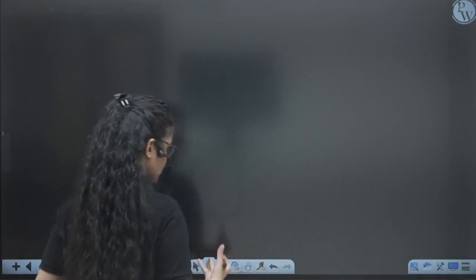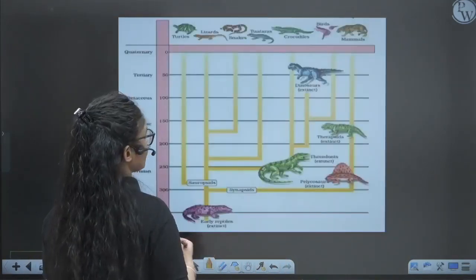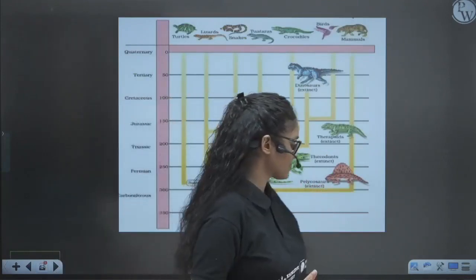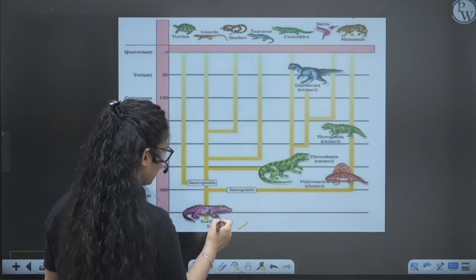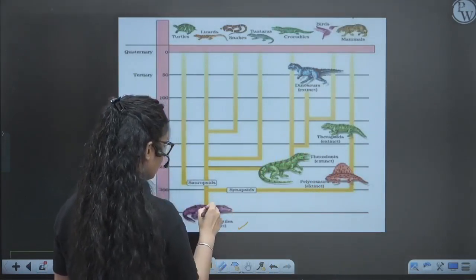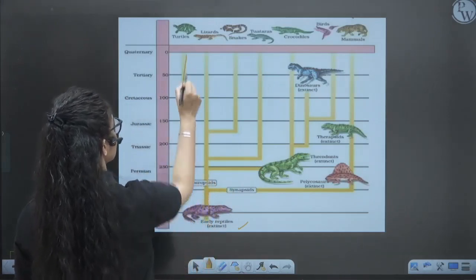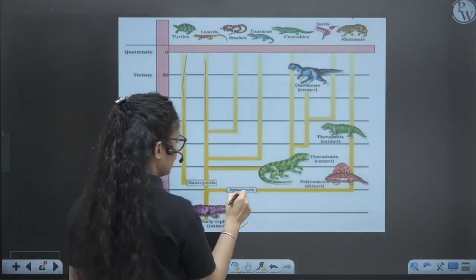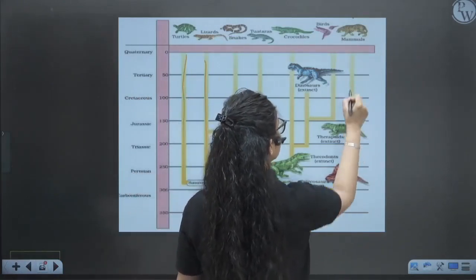Now we are seeing the other part that is given in our NCERT about the origin of other organisms, right? If we see this graph, they have talked about these dinosaurs. You can see the early reptiles known as synapsida give rise to synapsida and sauropsida. Then sauropsida gave rise to the turtle and lizard. Synapsida originated into Therapsida, and Therapsida gave rise to the mammals.